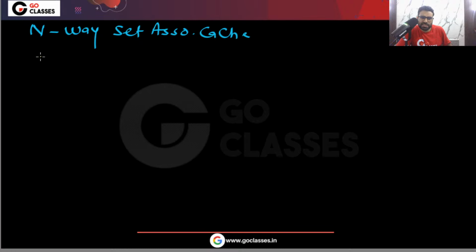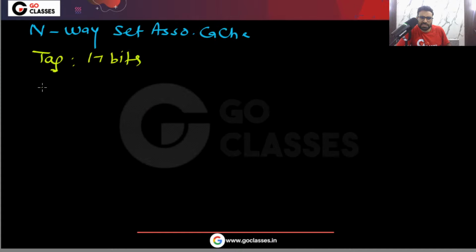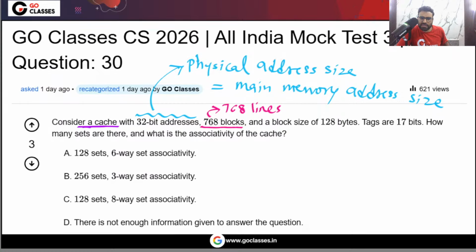The question says that the tag size is 17 bits. Also the number of lines in the cache memory is 768. Next you can see the block size is 128 bytes. Next, the physical memory address size is 32 bits.